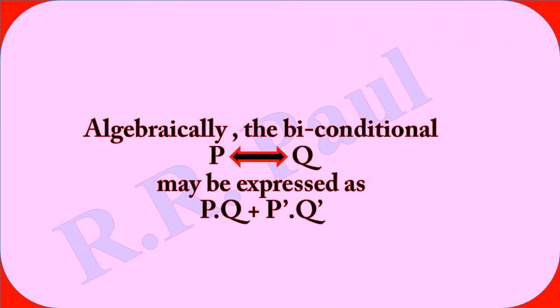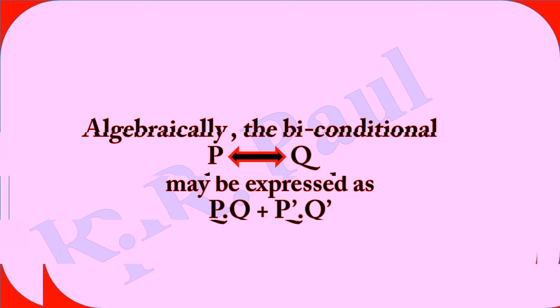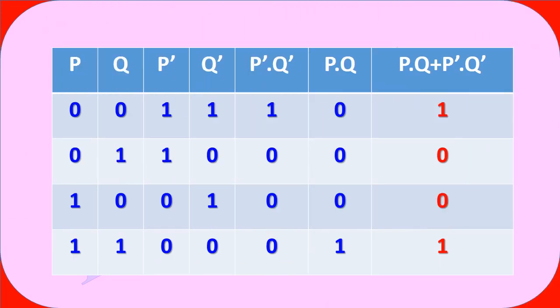And the reason for this is the algebraic expression that can be used in place of P equivalence Q: P dot Q plus P complement dot Q complement. Plus is for disjunction and dot is for conjunction. See the following example.